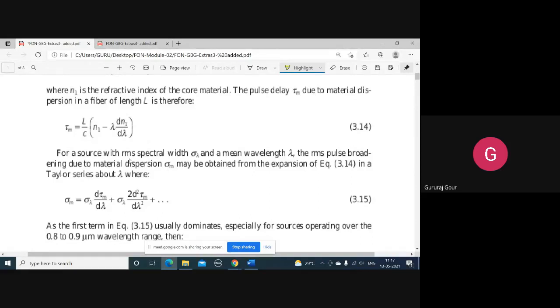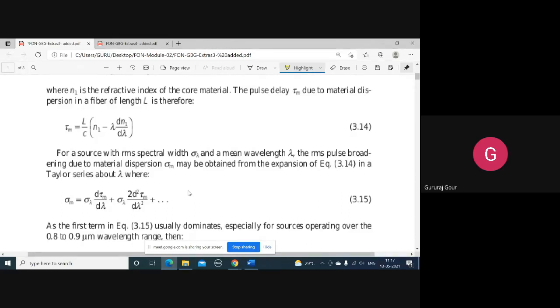So how can we write this? The RMS pulse broadening due to material dispersion, sigma m, equals sigma lambda, the RMS spectral width, times the variation of tau m, the pulse delay, with respect to the wavelength. Like that, we'll have the second order derivative, fourth, and higher order derivatives if we apply the Taylor series.